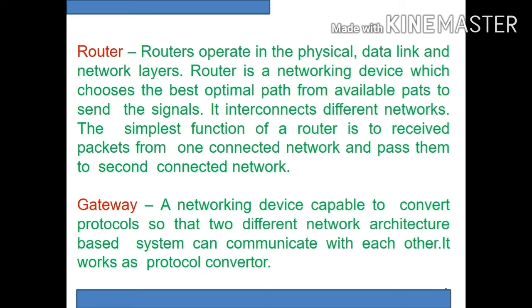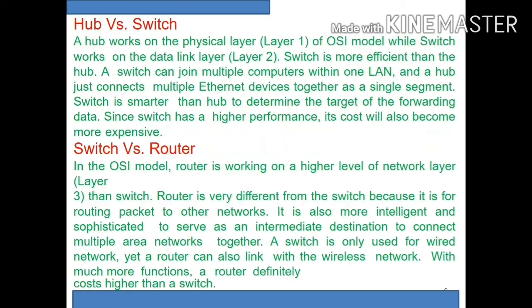Then the next one is gateway. It has the capability to convert the protocols so that two different network architectures based on different topologies and all will be able to work. That's why it is said that a gateway is a device which helps to connect dissimilar networks.